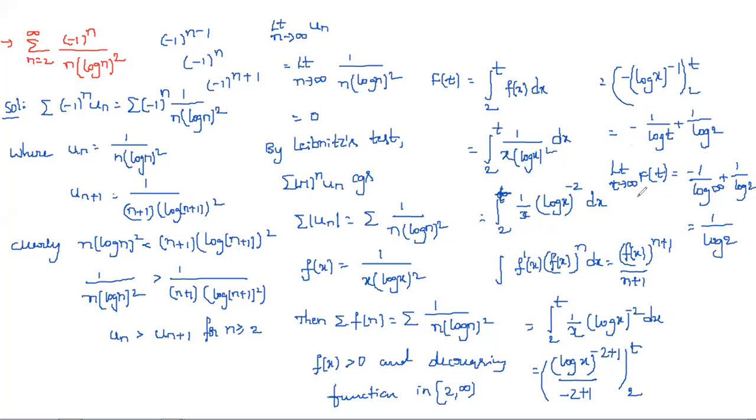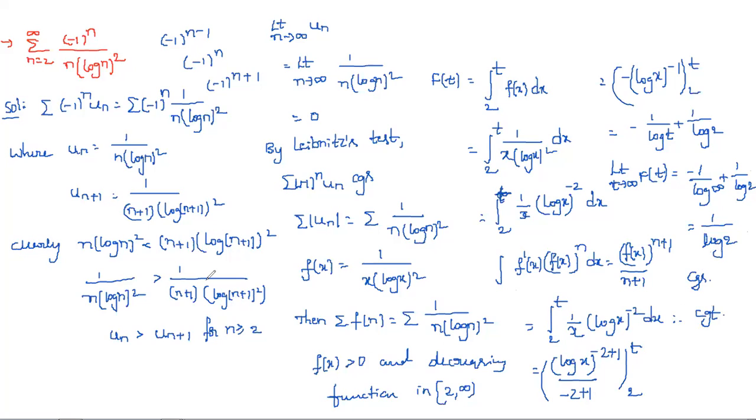So the limit as t tends to infinity of F(t) is 1/log 2. Is this a finite one or infinite one? 1/log 2 is 1/0.3010, and you get a finite value. If it is finite, then it converges. So therefore this one is convergent.